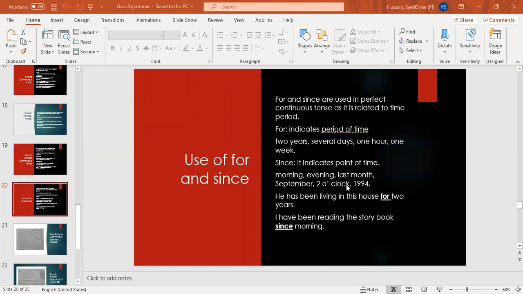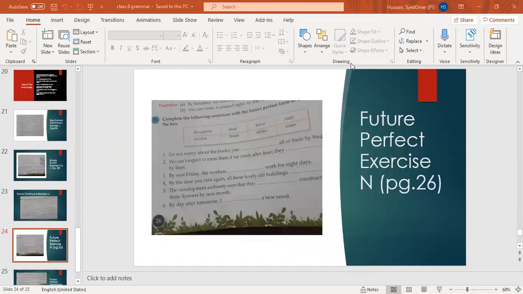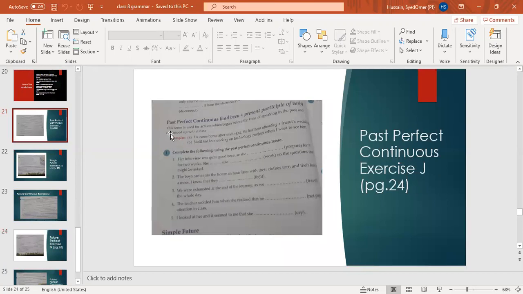Yes. Okay, now students, we are going to start our exercise. I want all of you to open your books. From past perfect continuous we have to start. Okay, past perfect continuous, exercise J, page 24. All of you open your books.